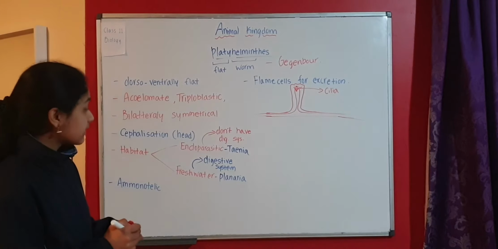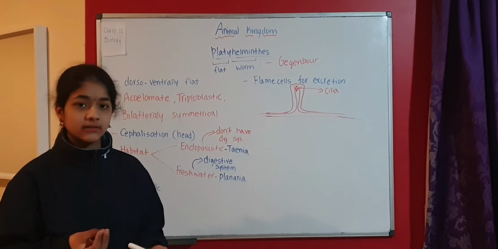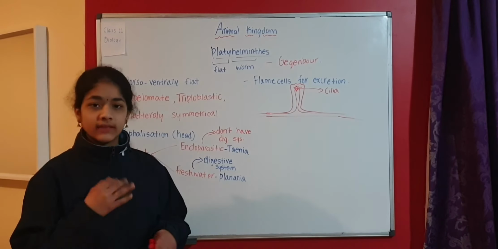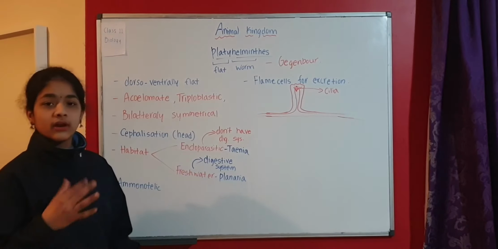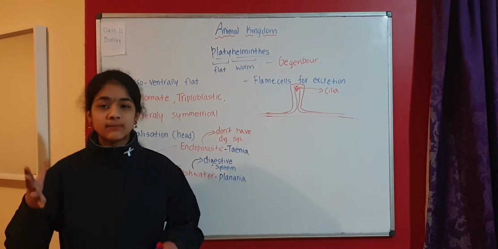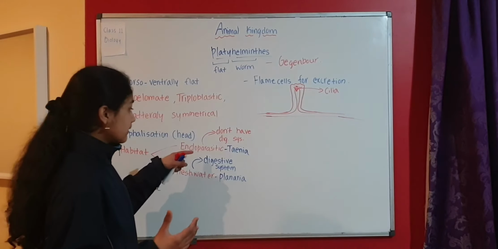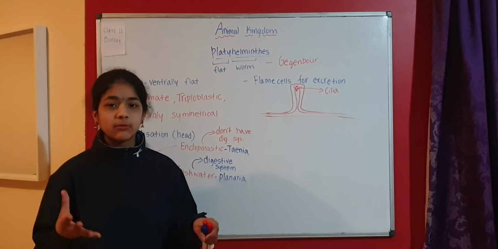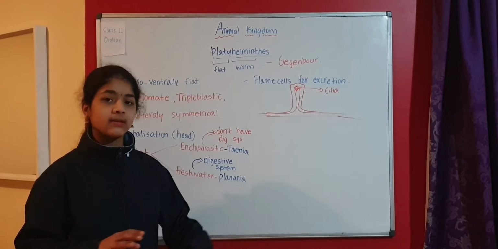Why don't endoparasitic organisms have a digestive system? Because they don't need it. Endoparasitic means they live in someone's body. They have a host, which need not be a human, it can be any animal as well.